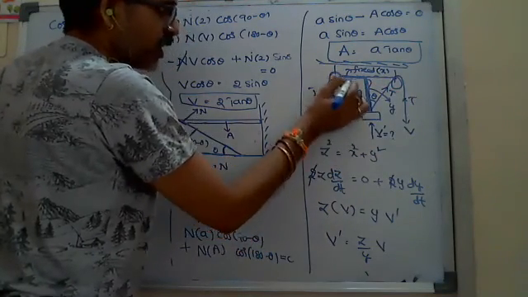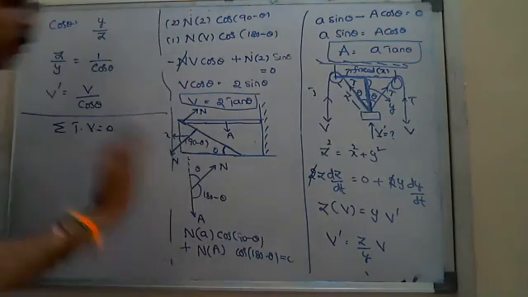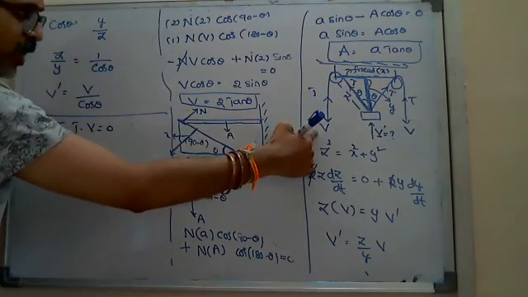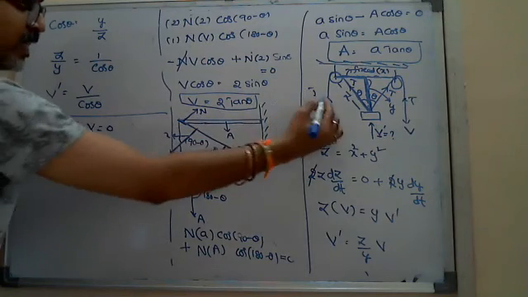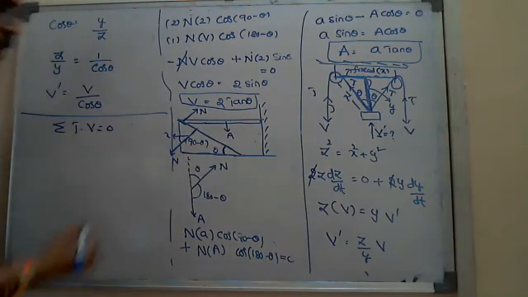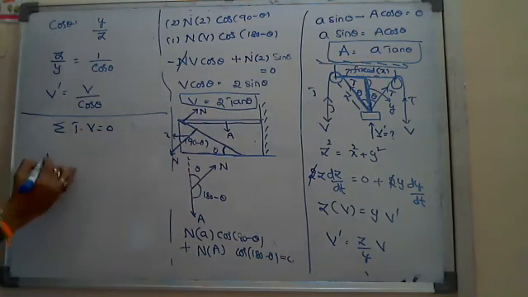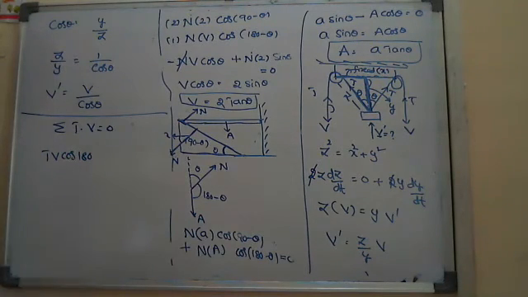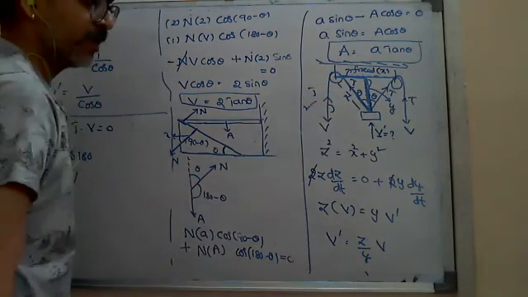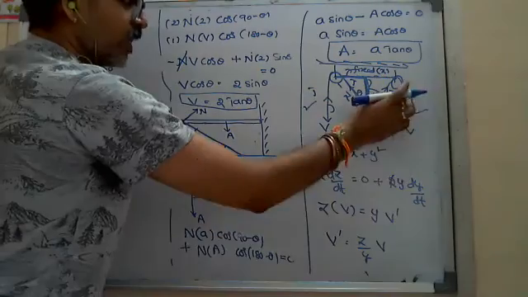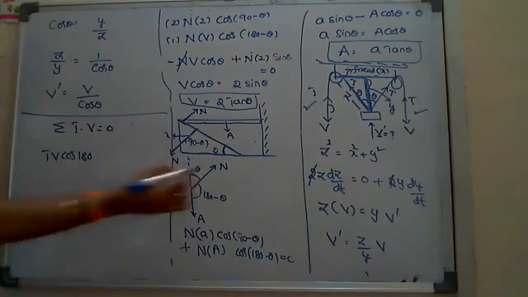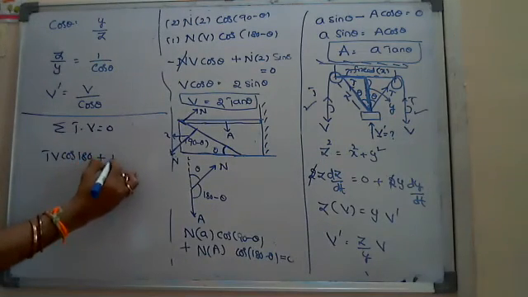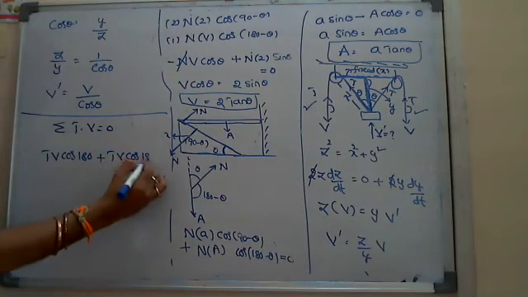With the hand he is pulling down, the angle is 180 degrees, so T dot v is T v cos 180. At the hand, this part is over. Coming to T and v at the pulley, the angle between the two is 180 degrees, so plus T v cos 180.